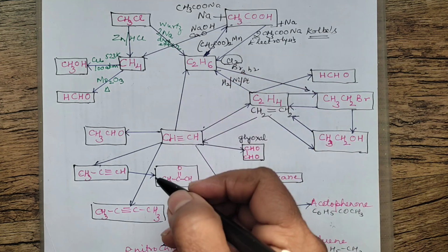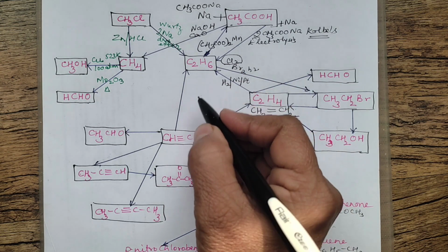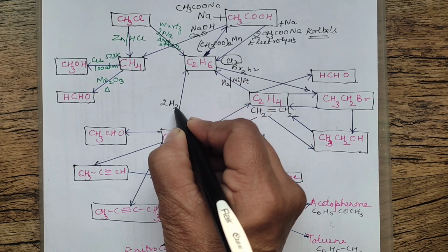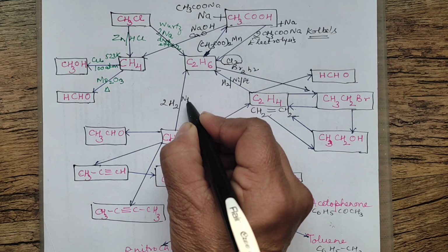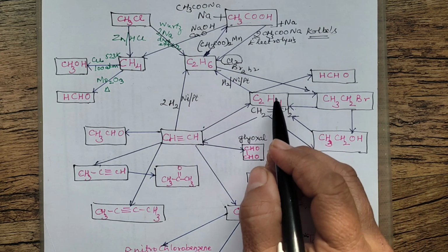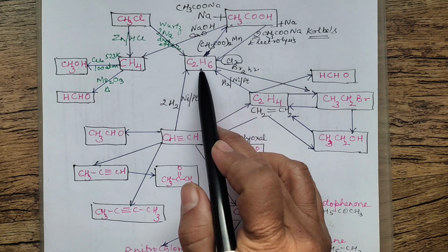Even ethyne can be converted to ethane. Ethene can be converted. Ethyne can be converted. The only thing is you will be using 2 hydrogen molecules in the presence of nickel, platinum or palladium. Right. So you prepared ethane.